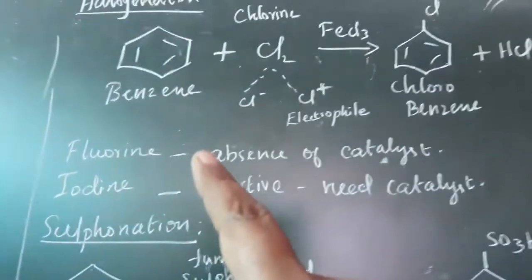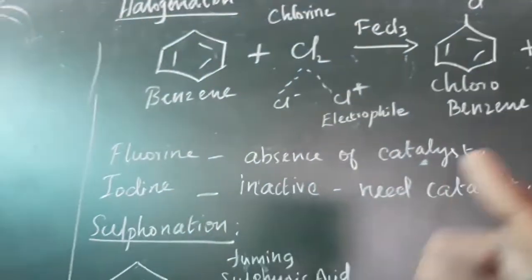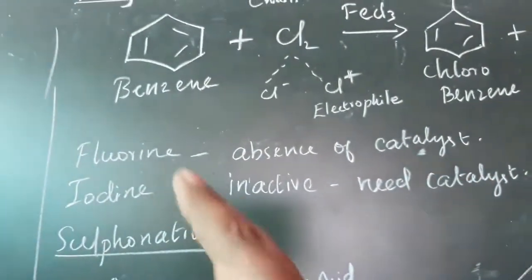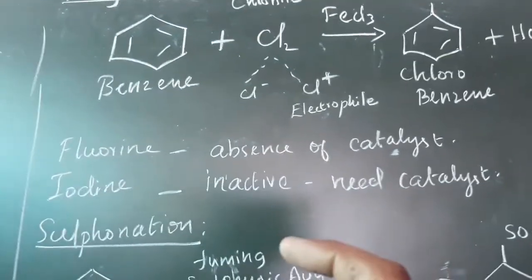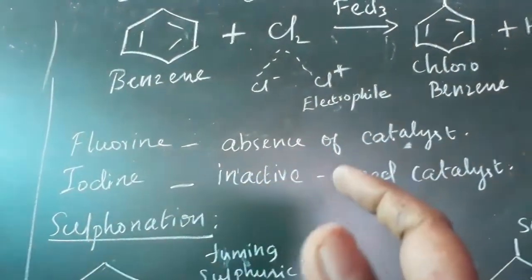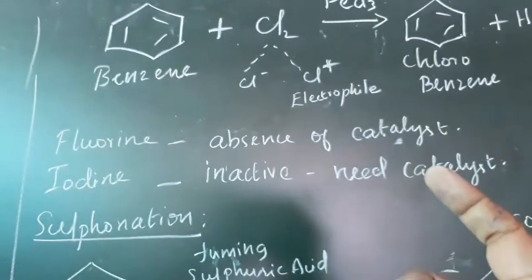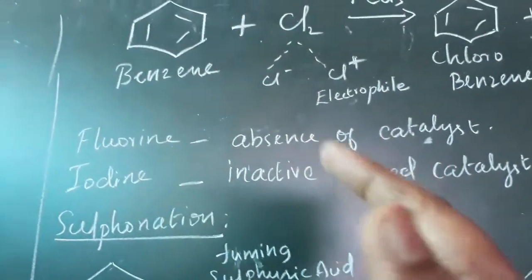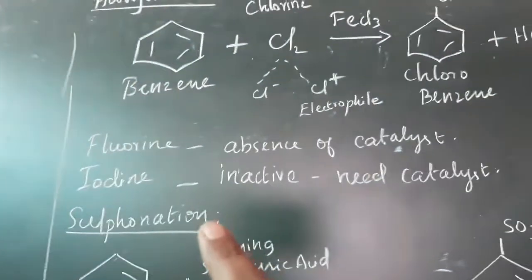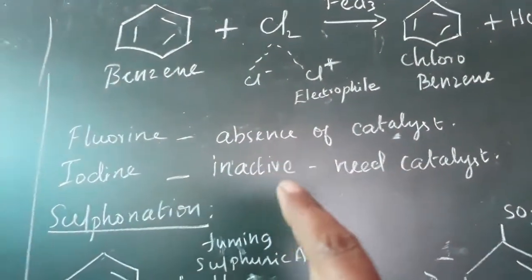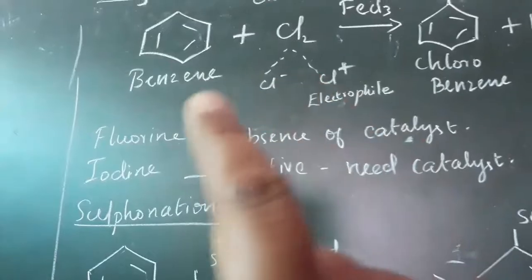Next, in halogen, we already mentioned chlorine, bromine, iodine. But fluorine is more reactive. Fluorine is more reactive, so it doesn't need any catalyst. In the absence of a catalyst, we can fluorinate the benzene. But iodine is an inactive one. It needs a catalyst to add with the benzene.